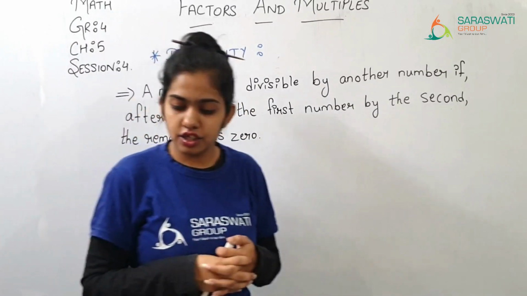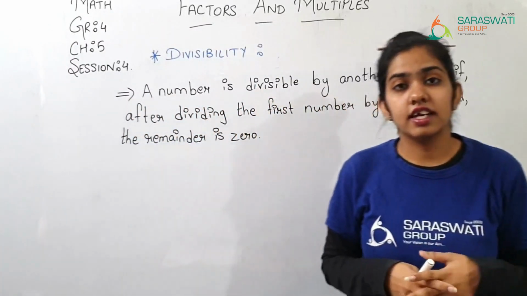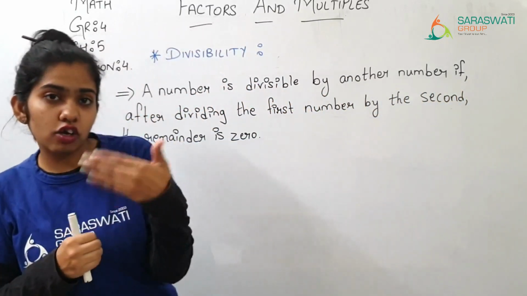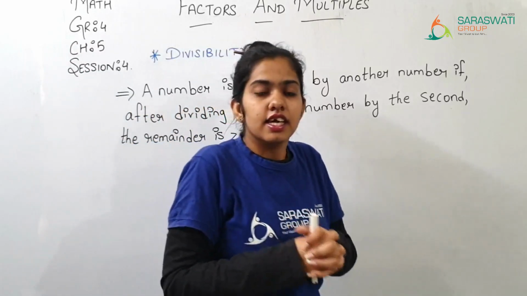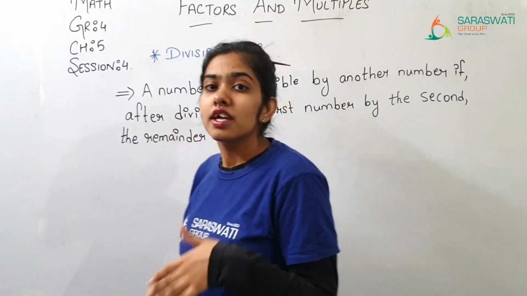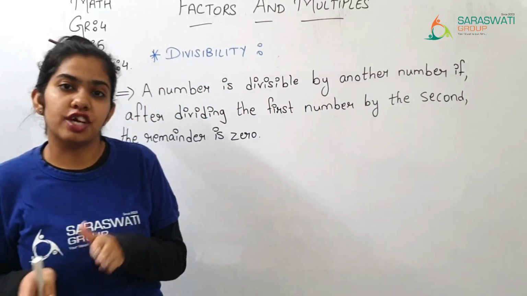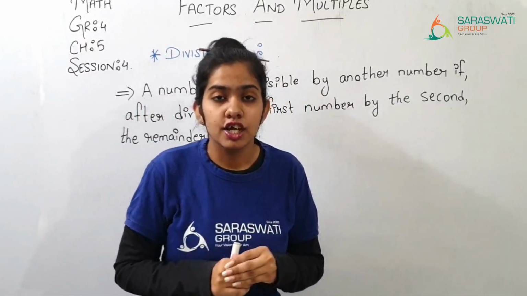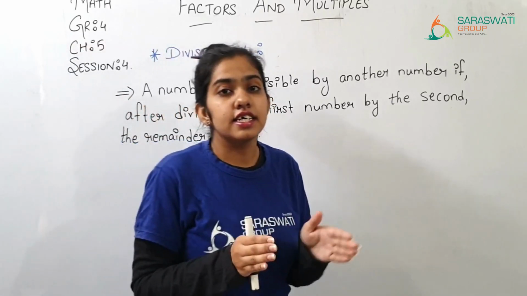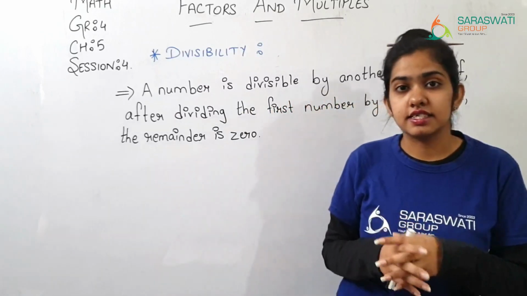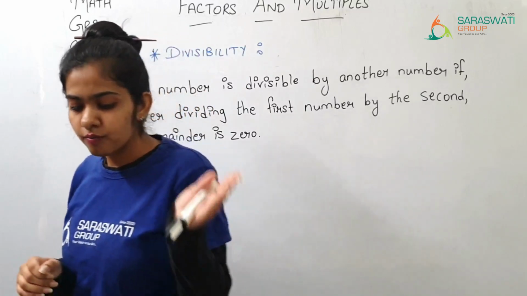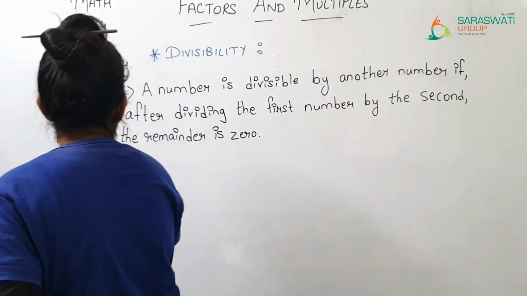Now there are rules to find a quicker way, which you can also call a divisibility test. If you have an idea of these, you can easily identify whether this number is divisible by that number or not. So the rules are known as divisibility tests. Now let us see the divisibility tests.